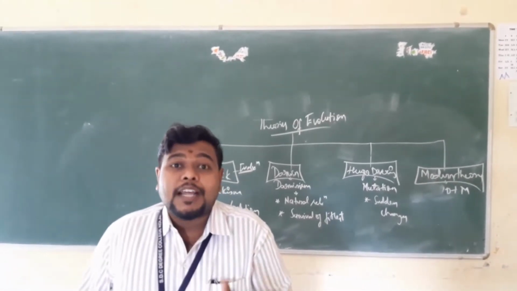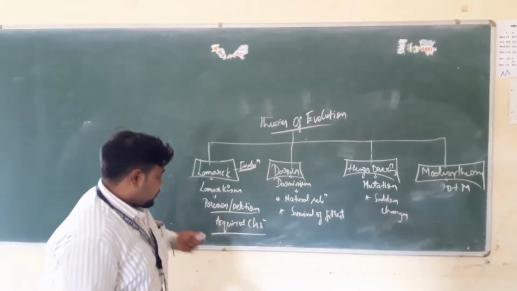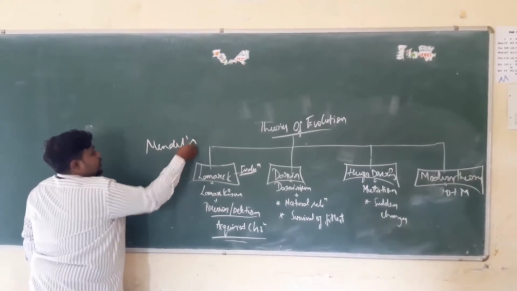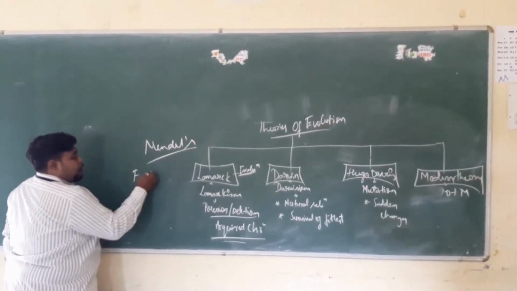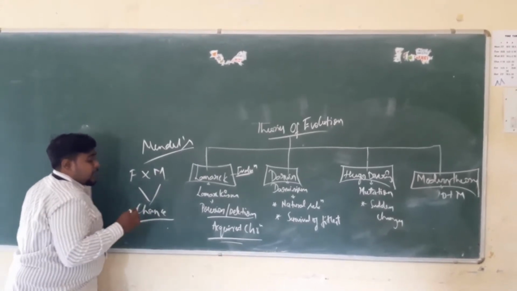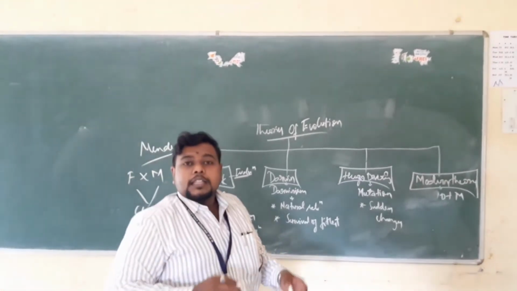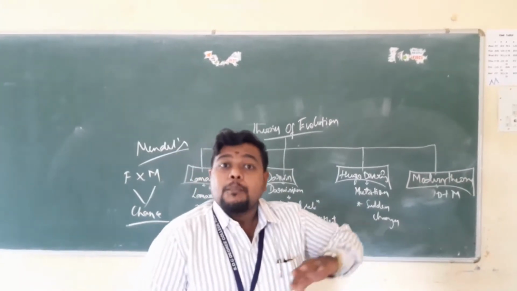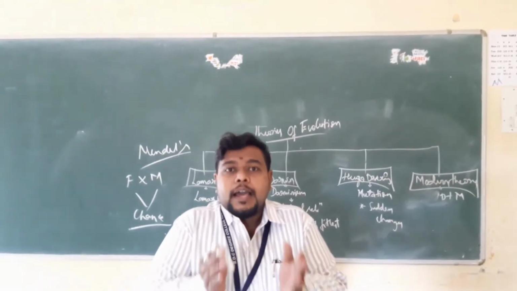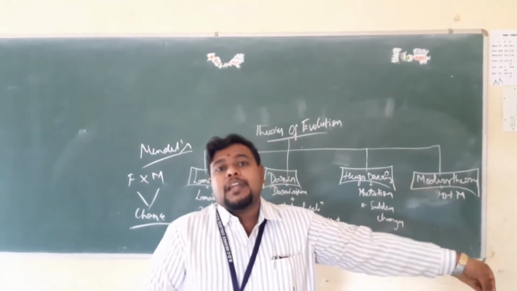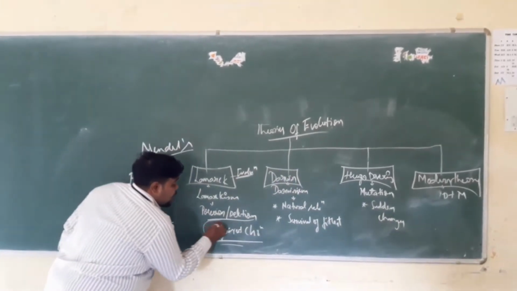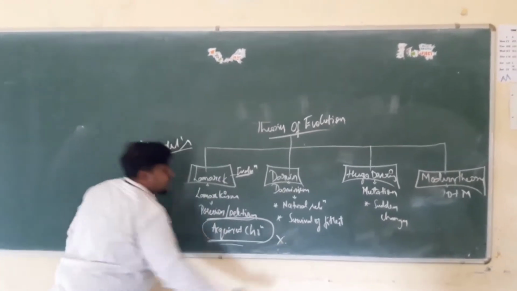But that is not accepted worldwide, because we have learnt about Mendel's laws. The sharing of a character from father and mother is completely by chance, as I explained in the previous class. The boy may be white in color while both the parents are black in color. That is pure chance. There is no rule that he should have that particular gene itself. ಅದು by chance ಆಗಿರೋದ್ರಿಂದ ಅಕ್ವೈರ್ಡ್ ಕ್ಯಾರೆಕ್ಟರ್ ಅನ್ನುವಂತ ಒಂದು ಕ್ಯಾರೆಕ್ಟರ್ ನ ಅಕ್ಸೆಪ್ಟ್ ಮಾಡೋದಕ್ಕೆ ಆಗಲ್ಲ.